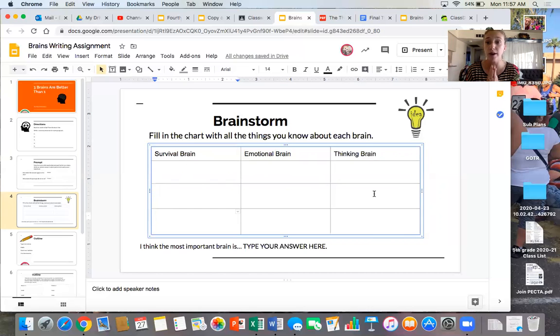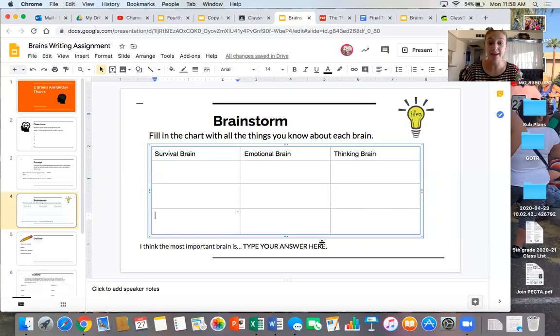Remember, just like a rainstorm, I'm going to dump every single idea I have. If you come up with more ideas, great. Keep adding to the chart. If you can only come up with 3 for each brain, that is more than okay. At the bottom, once I've done my big brainstorm and have all of my ideas written down, this is when I actually need to think about what my opinion is. Do I think the survival brain is most important? Do I think the emotional brain is most important? Or do I think the thinking brain is most important?